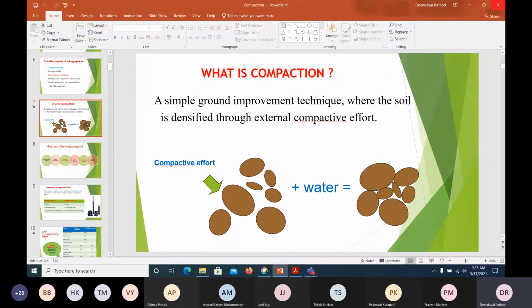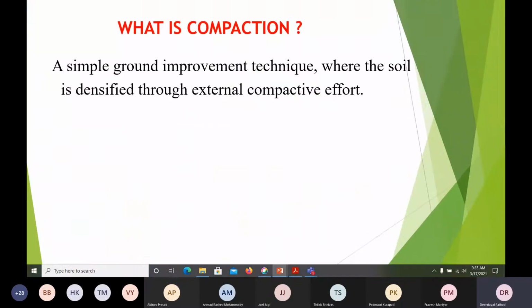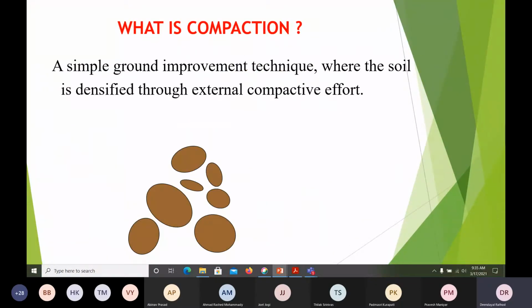Is it visible? Yes, sir. Visible? Yes, sir. Okay. Now listen very carefully.